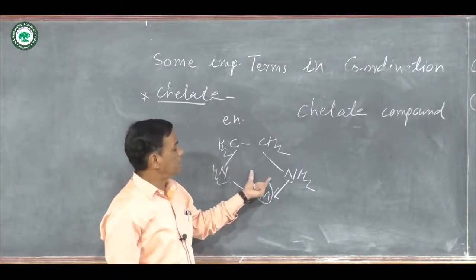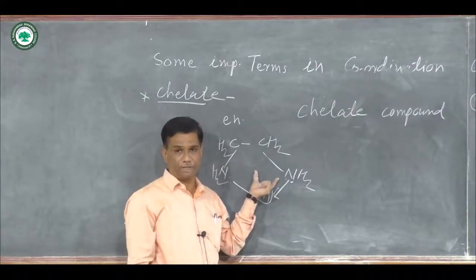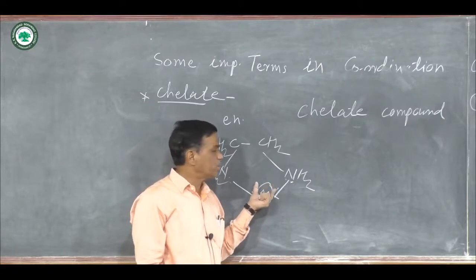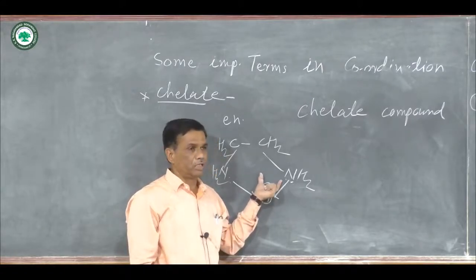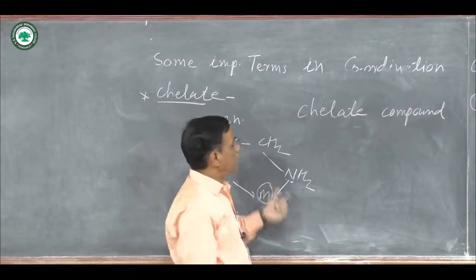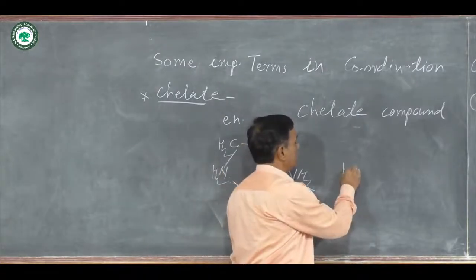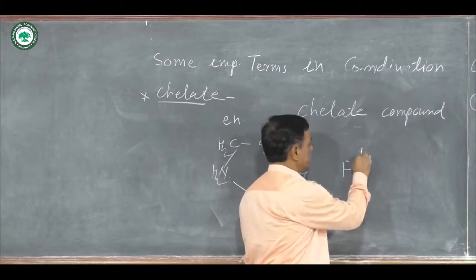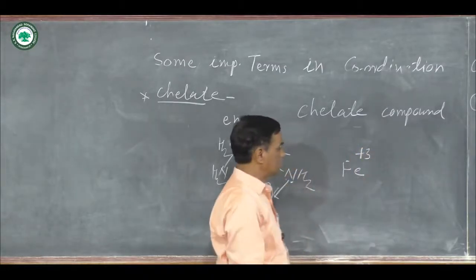That heterocyclic ring has exceptional stability, and this stability depends upon charges. The more the charge on the central metal ion, the more the stability.